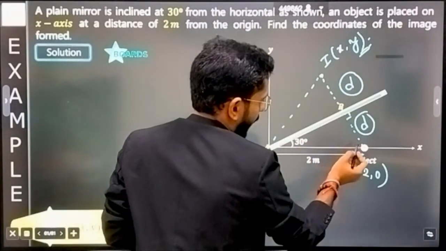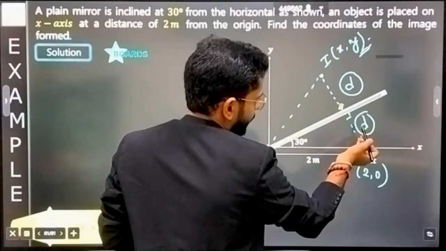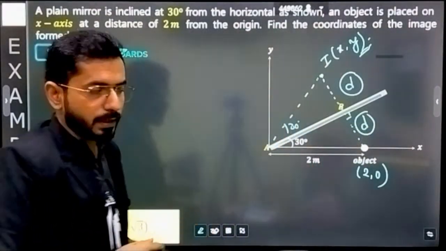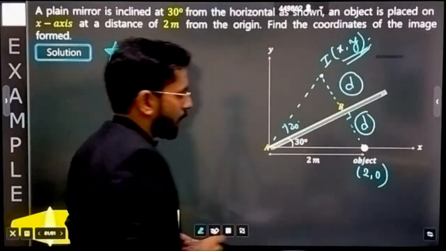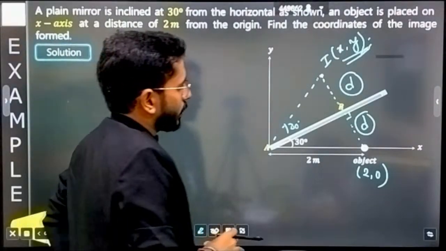This is anyways going to be perpendicular. If this angle is 30 degree, this angle is also going to be 30 degree. Now, how will you write these coordinates? That is an interesting thing. Okay, so how can you write?